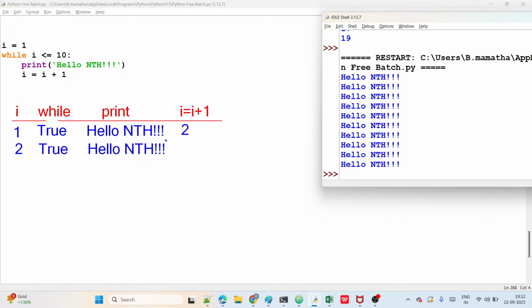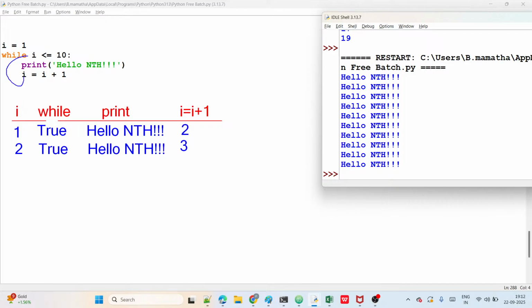And then next, what is there? Current I value, how much now? 2, right? Current I value is 2, guys. Now 2 plus 1, how much? 3. I value is 3 now, and that becomes I. So now how much is the I value here? The I value is 3. That's all. So at the end of the loop, how much is the I value? 3. The next loop starts with what?